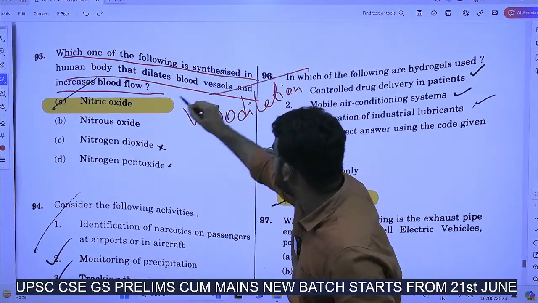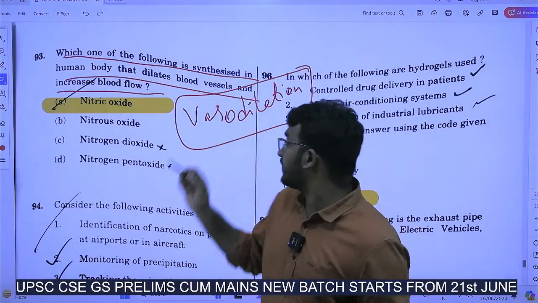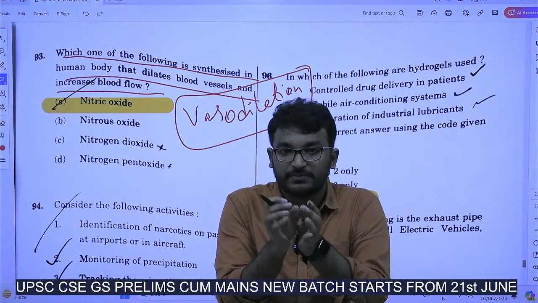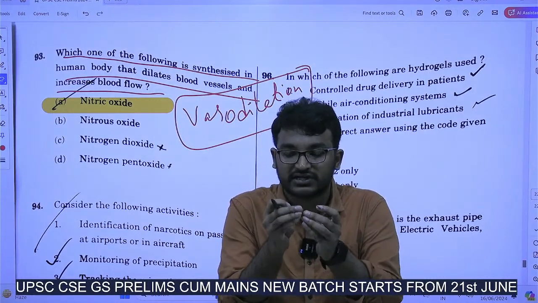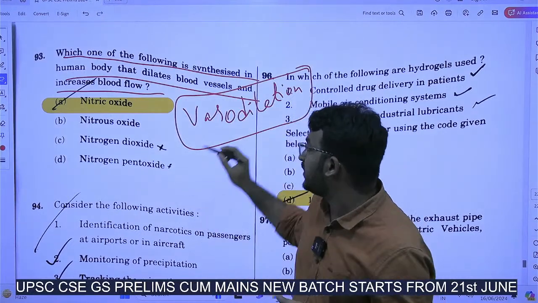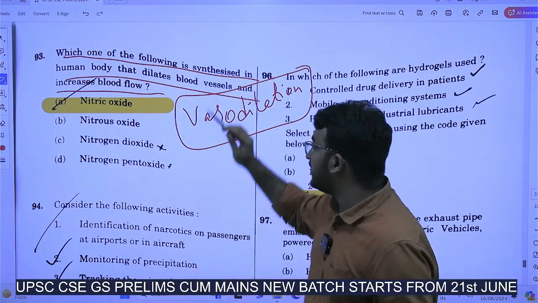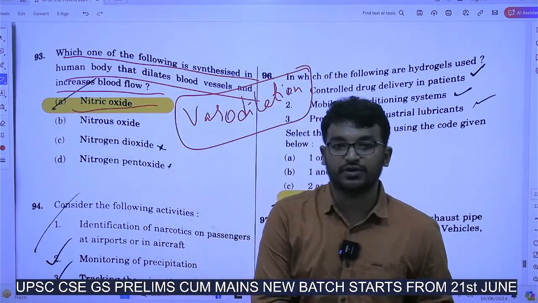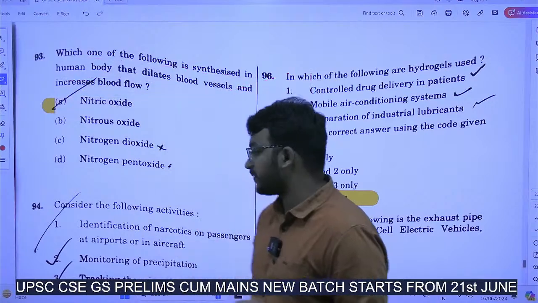In vasodilation, the blood vessels become smoother and expand. Since the blood vessels expand, more blood flow happens. And in this process called vasodilation, nitric oxide is synthesized.